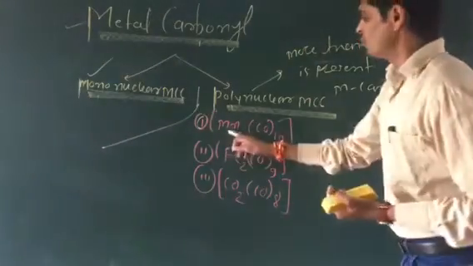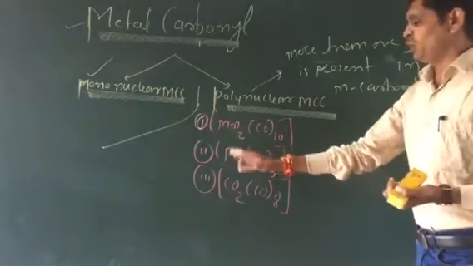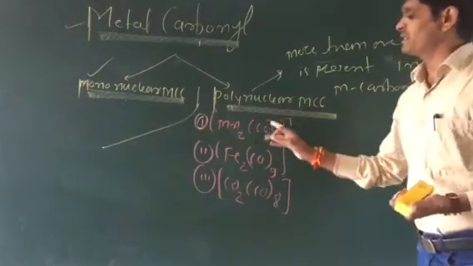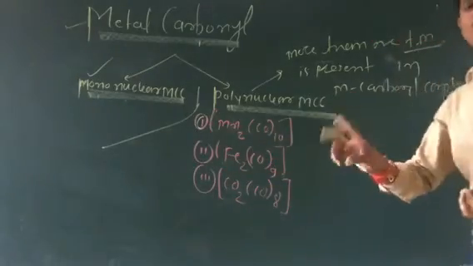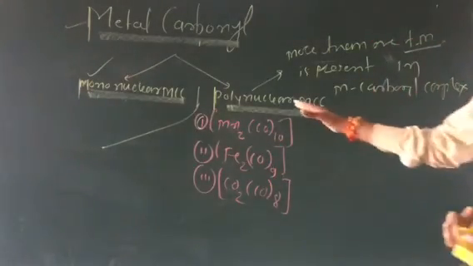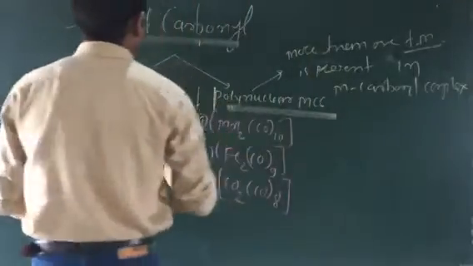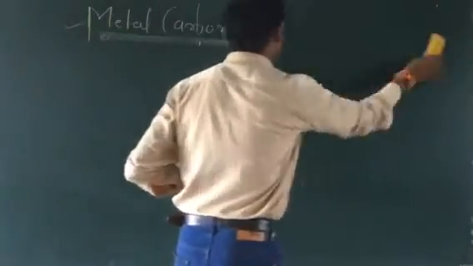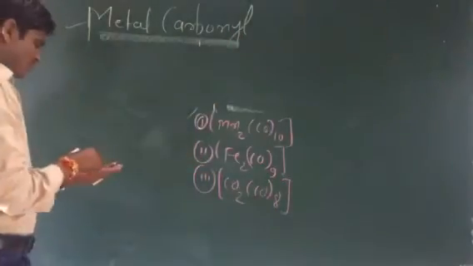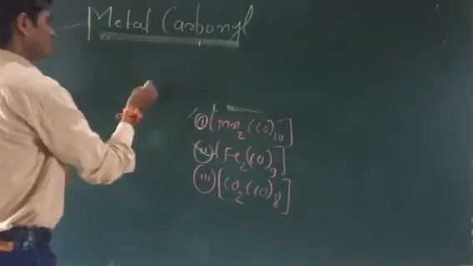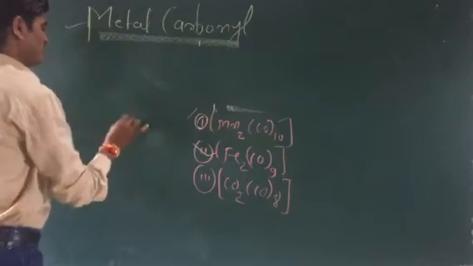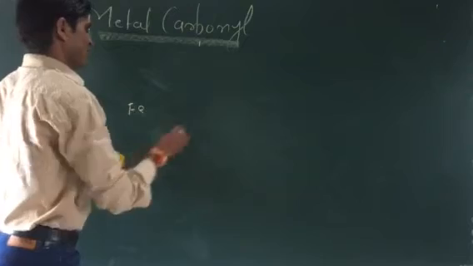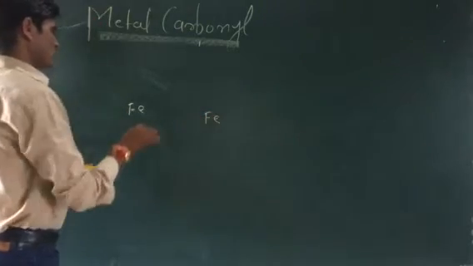Why polynuclear? More than one metal is present, not only two but also three metals. So carbonyl as a ligand directly attached to two or more transition metals is nothing but a polynuclear metal carbonyl complex. Here we will explain one example of this polynuclear. For example, take Fe. There are two Fe, iron, here. There are two transition metals.